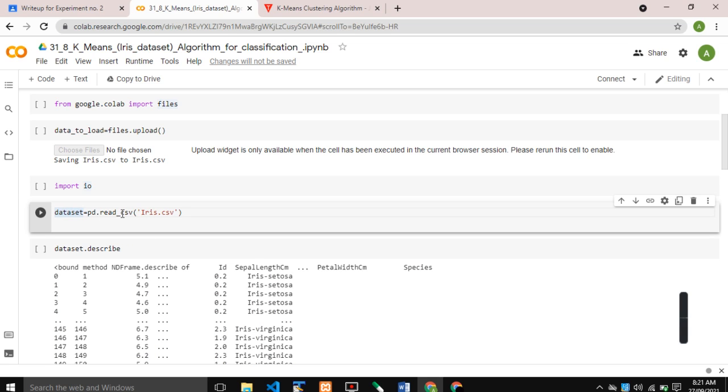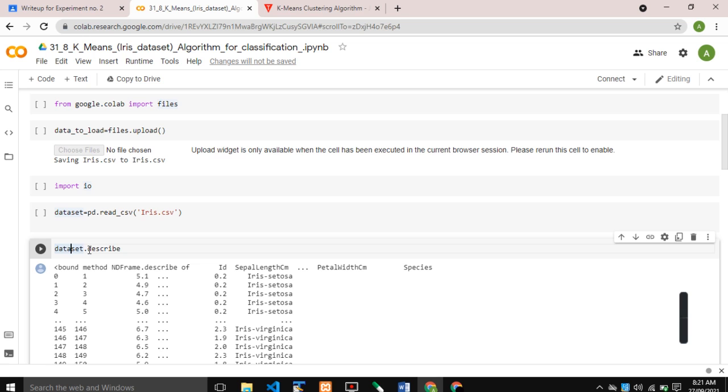This method reads the CSV file into the dataset. The dataset is in tabular form, meaning rows and columns of data. The dataset describe method describes the CSV file in tabular form.